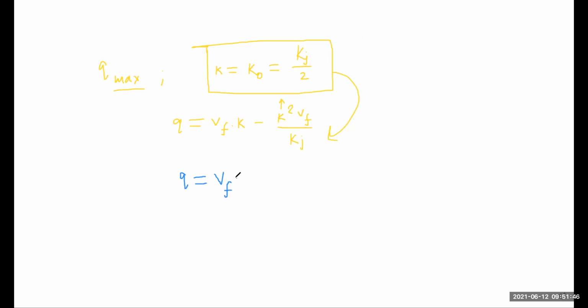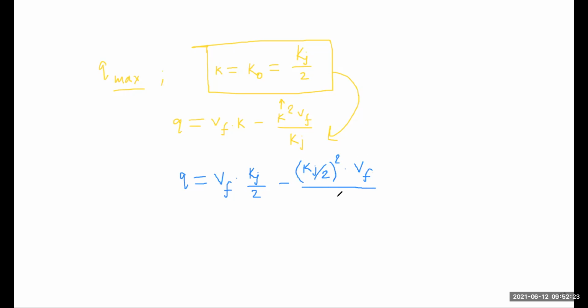Just put the value of K as Kj by 2, because we already derived the relationship between K and Kj, minus K is equal to Kj by 2 whole square, dot vf into kj.